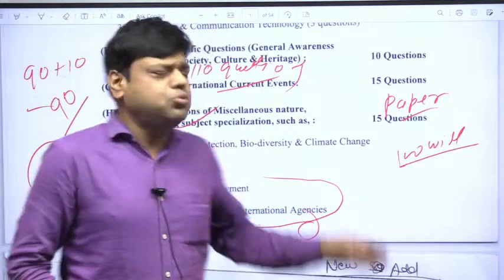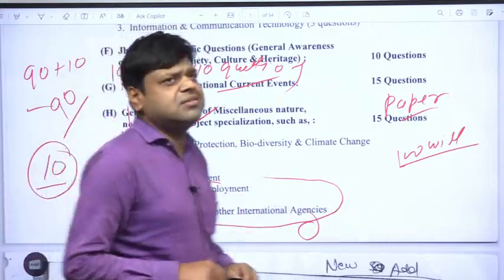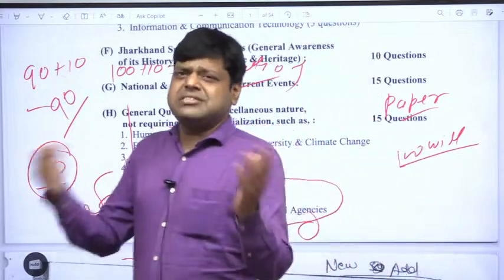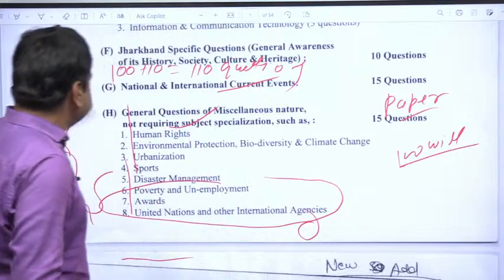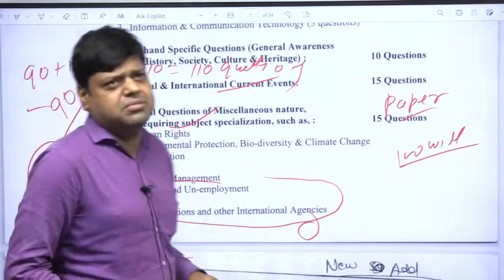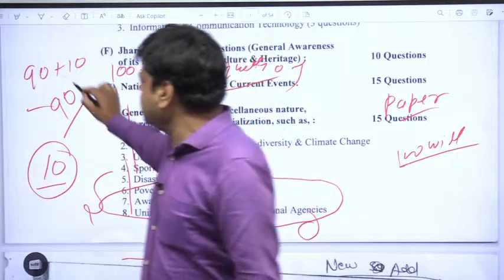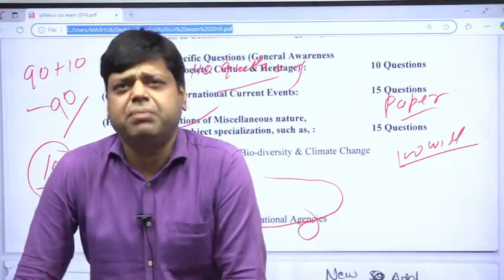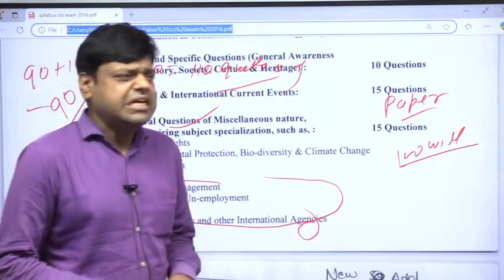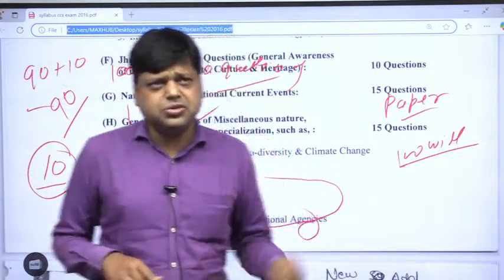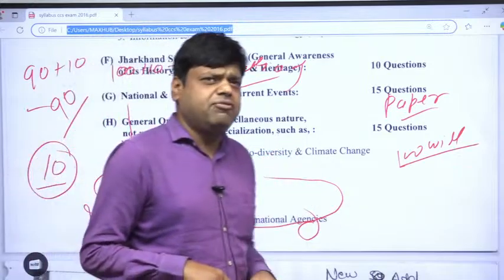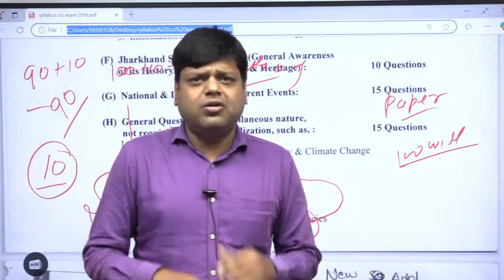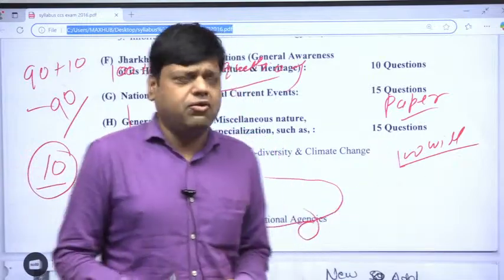So you will have to know about these different international agencies, their establishment year, their functions, their summits, and so on. So this is the complete picture of the prelims examination. 100 questions will be asked in paper 1, and most questions will be from history, geography, polity, constitution, public administration. Geography, only Indian geography will be asked. World geography, you don't have to read.